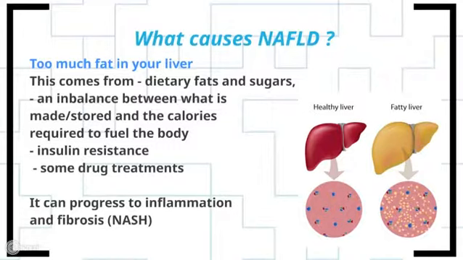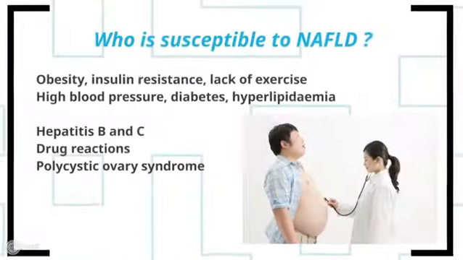Now, for many years this fat accumulation was thought to be harmless, but we now know that this can trigger the activation of both immune cells and stellate cells, which causes liver fibrosis, and patients can then progress to more severe disease called NASH or non-alcoholic steatohepatitis, which can lead to cirrhosis and liver failure.